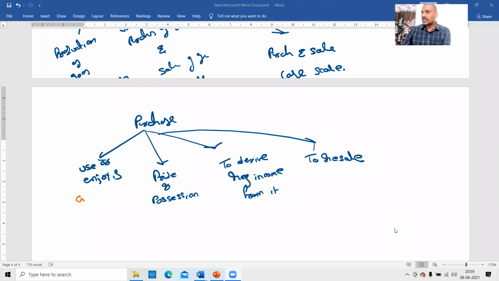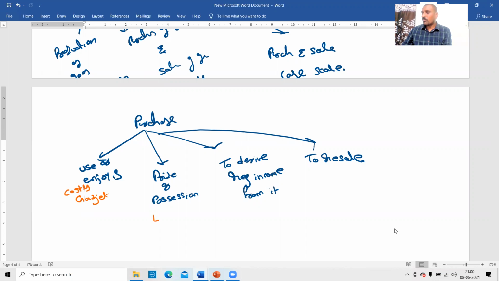Right. So I purchased some costly gadget, to use or enjoy it. Even though later on I sold it, even though I got a profit, still it is not a business, because I have not purchased for the purpose of reselling it. I purchased for the purpose of enjoying it.